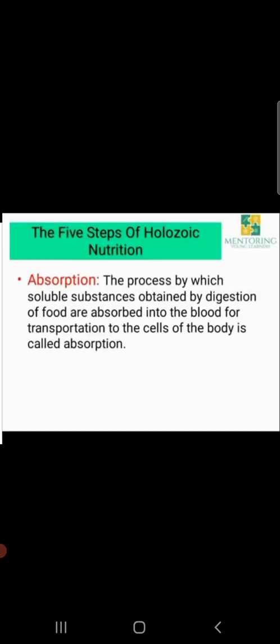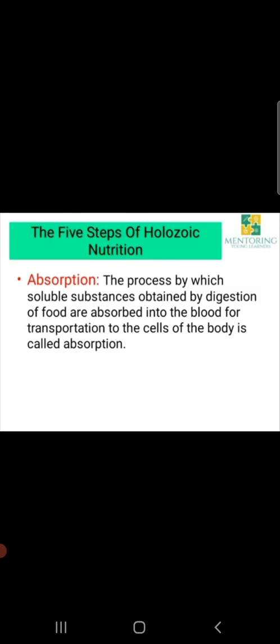The third step of the Holozoic nutrition is absorption, students. It is the process by which the digested nutrients are taken to different parts of the body by the circulatory system, that is through blood. The cells in the body then absorb these digested food molecules.